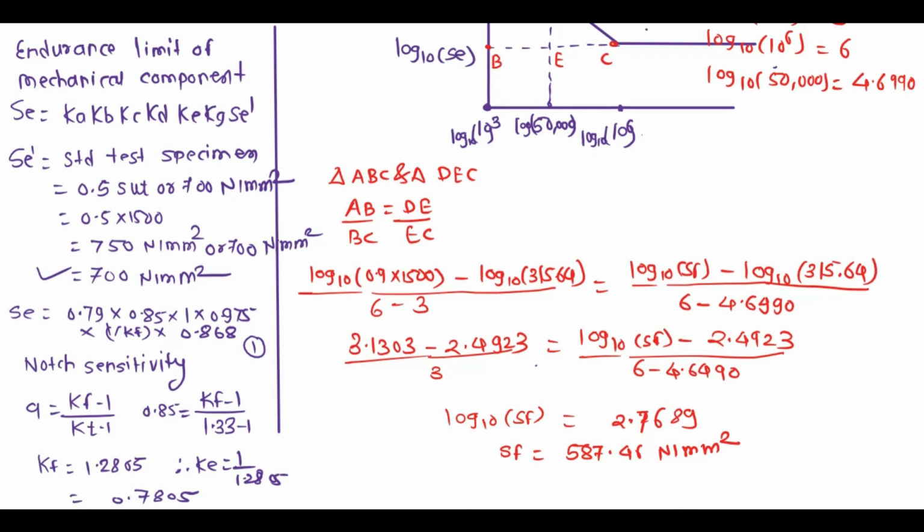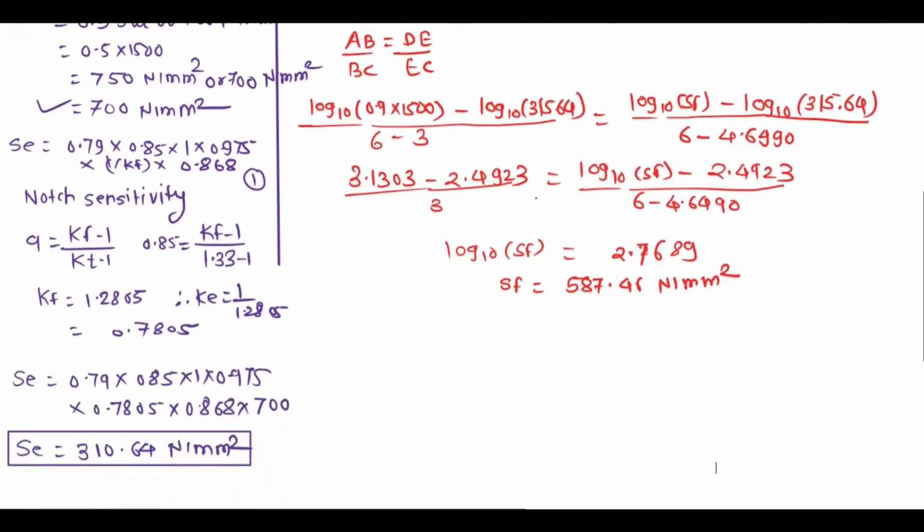Next we have to use the factor of safety formula when the component is subjected to fatigue load. Factor of safety, FOS, is equal to SF divided by sigma BA, the allowable stress.